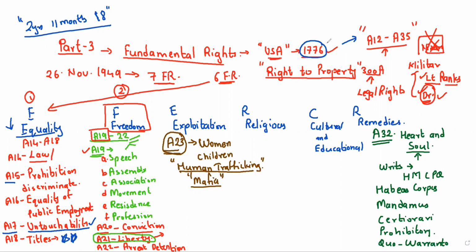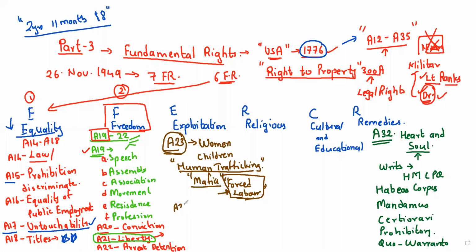You can say here that it is forced labor also. There is one more word used here, that is forced labor. That means, if you go to some areas like brick manufacturing industries, there you can see some people are forced to work overtime. They are underpaid, and they are less than 18 years of age. So for those kinds of places, we have a fundamental right, that is Article number 23.